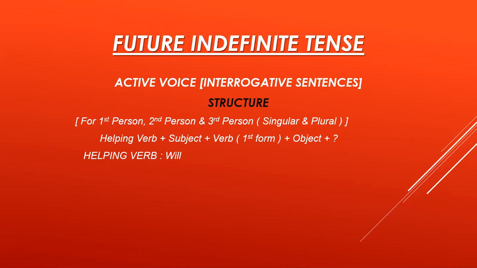Now we have only one option of the helping verb, that is will, and because there is only one structure for active voice also. For first person, second person, and third person, singular and plural, for I, we, for you, for he, she, and they, we have the same structure, helping verb. You know that for interrogative sentences, helping verb comes in the beginning, plus subject, plus verb first form, plus object, plus question mark. The helping verb is will here.